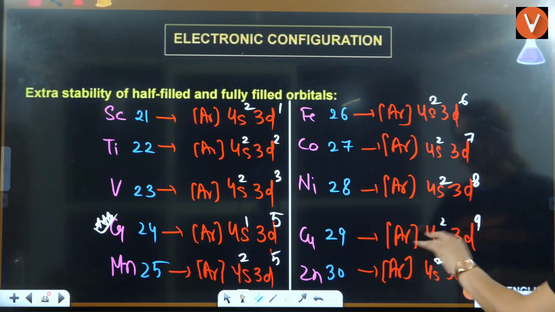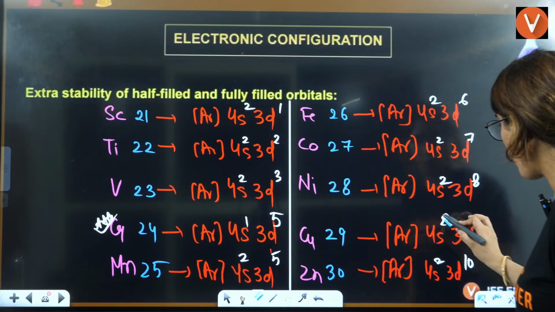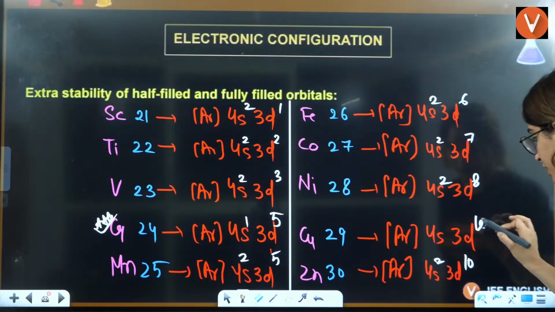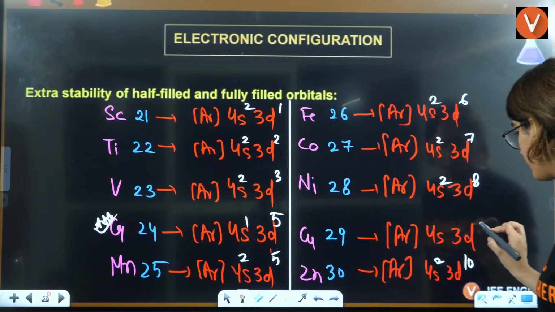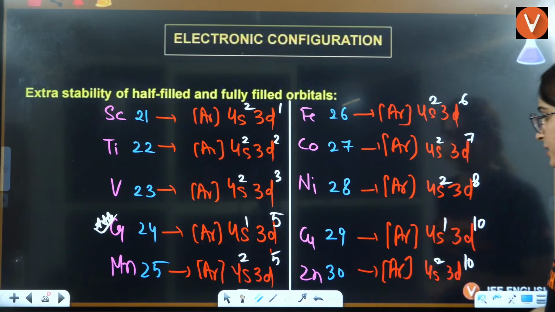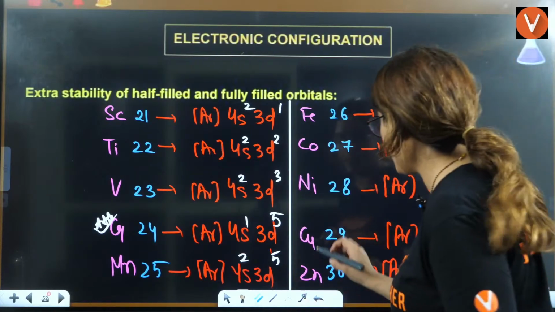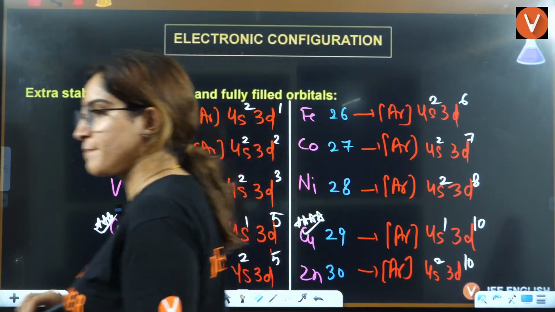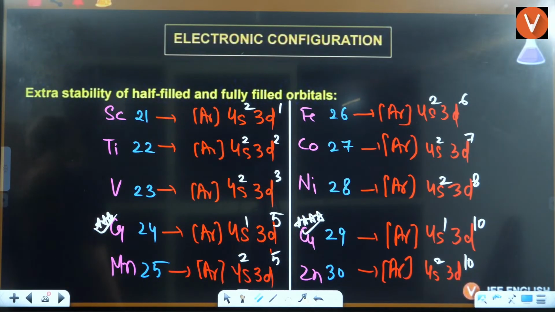Similarly, here you have copper. In copper, again, one electron will shift here for 10, and this will be 1. And that's how you will have your answer. Okay? Understood, everyone?